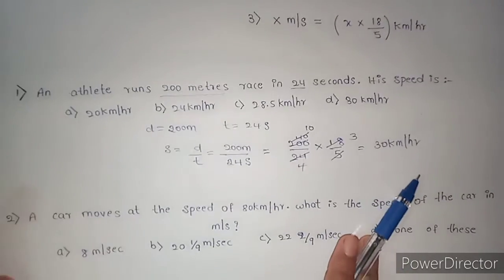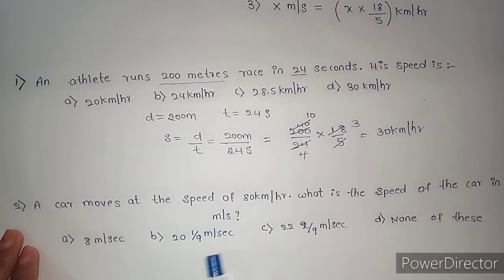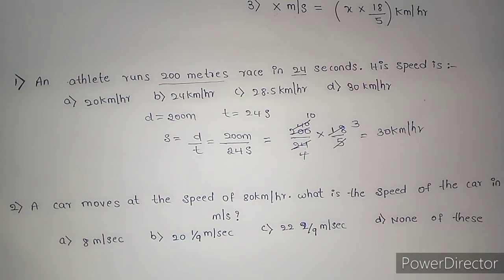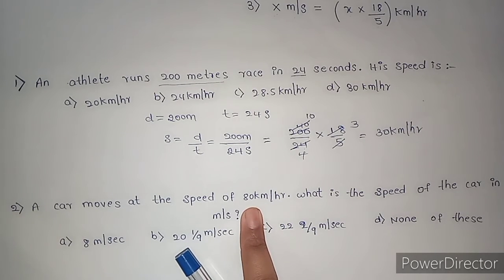Okay, next question. A car moves at a speed of 80 kilometer per hour. What is the speed of the car in meter per second? In the question itself they are asking to find the given speed 80 kilometer per hour in meter per second. Directly they have asked it, right?